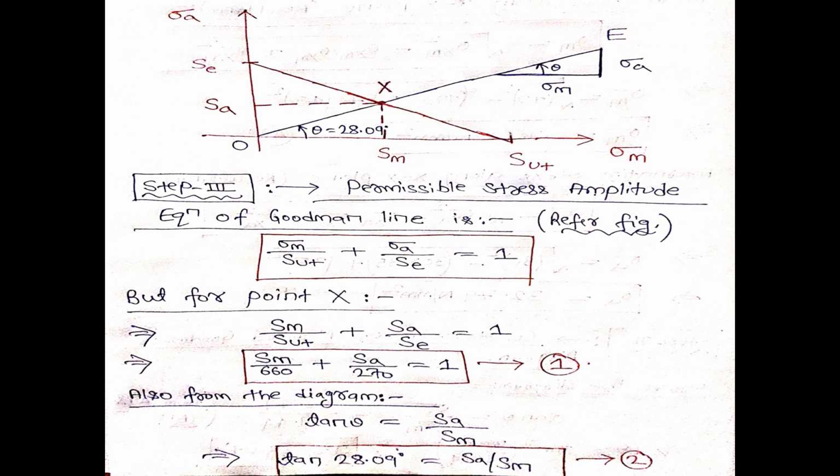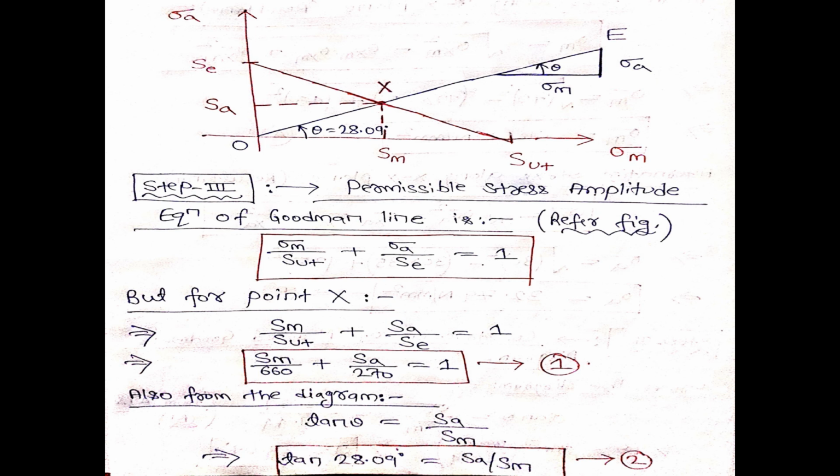I will take the protractor and draw an inclined line OE at an angle of 28.09 degree from the sigma m axis. This line OE will intersect your Goodman diagram at point X, and this point X is nothing but the failure point for this problem.